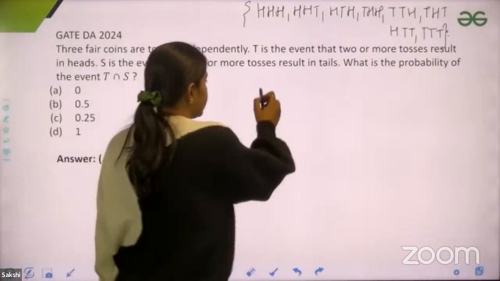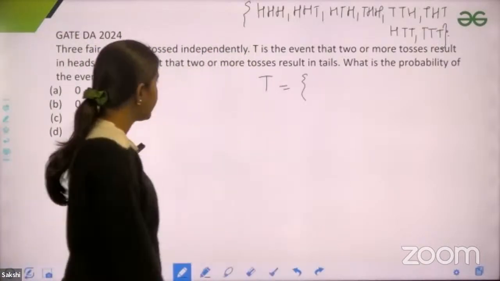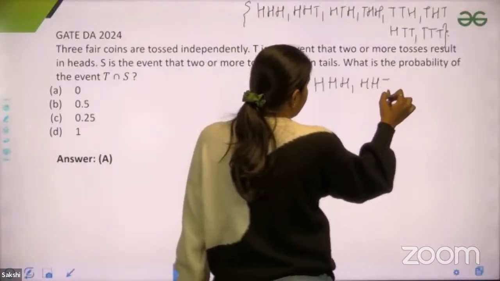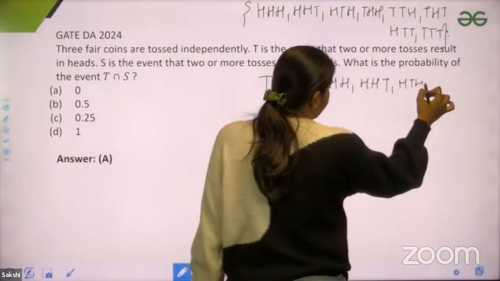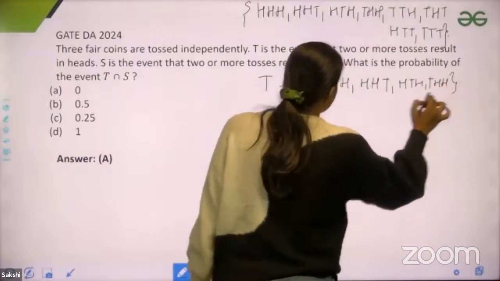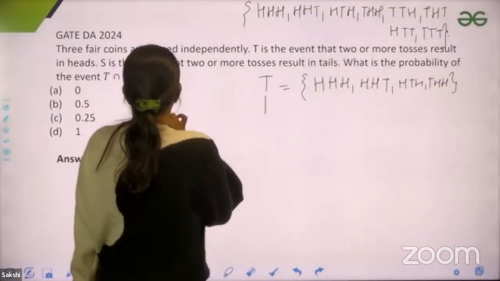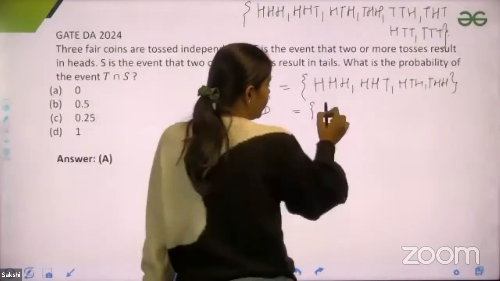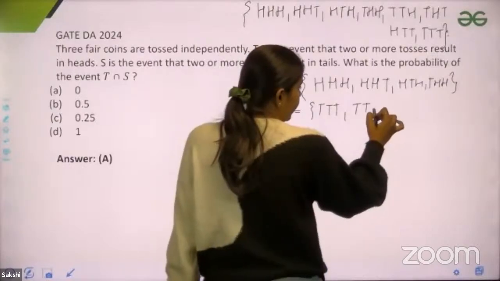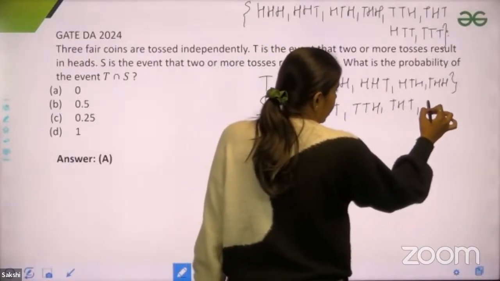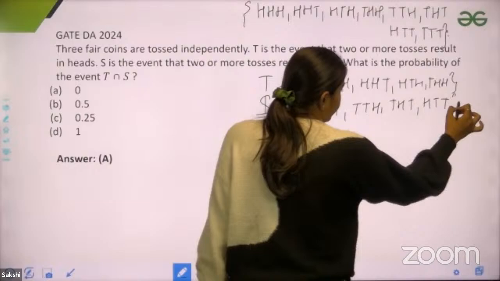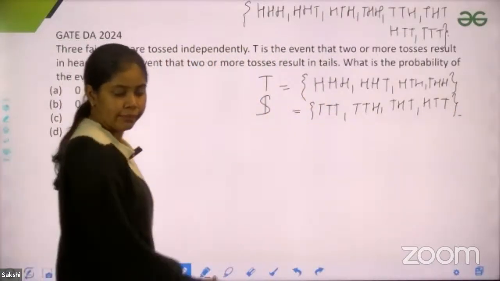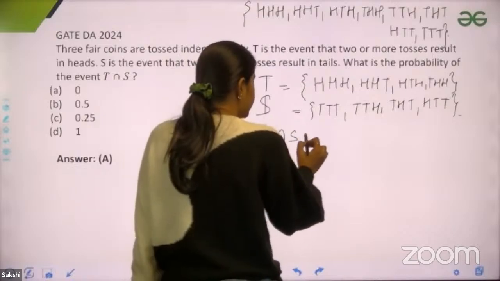But T is the event that 2 or more tosses result in heads. So that means head, head, head; head, head, tail; head, tail, head; and tail, head, head. This would be T. And S is the event in which we have two or more tosses resulting in tails. So S would be tail, tail, tail; tail, tail, head; tail, head, tail; and head, tail, tail. These would be the cases. And if you see, T intersection S is empty.